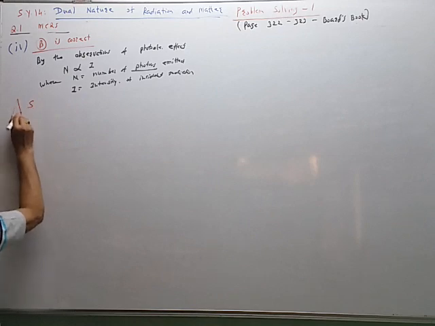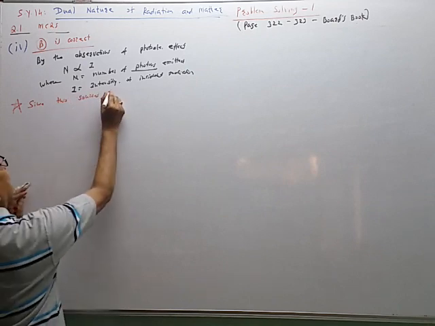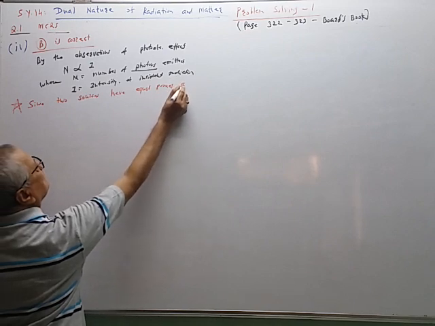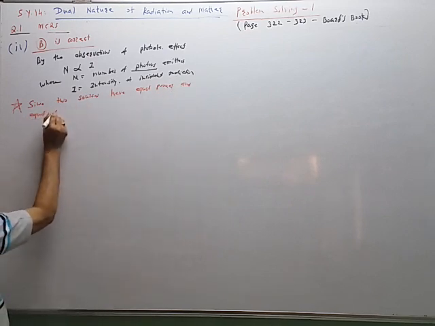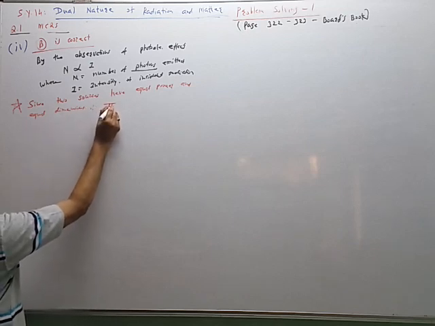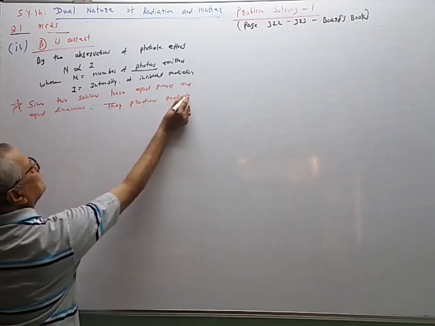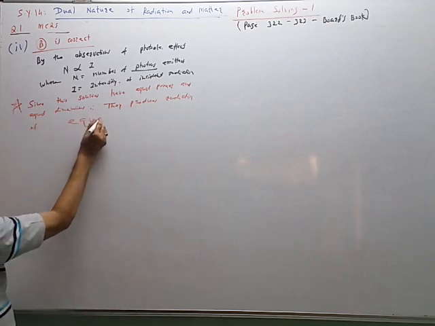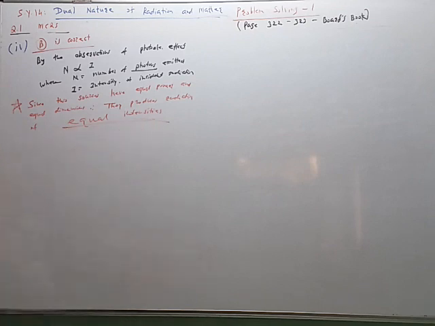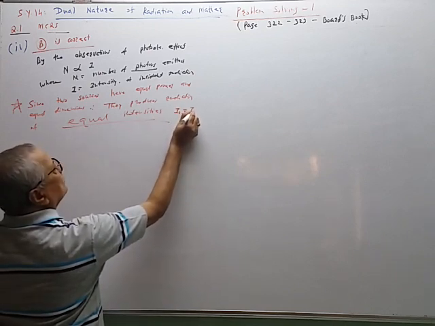Since this point is important, since two sources have equal power and equal dimensions, they produce radiations of equal intensities, I1 is equal to I2.